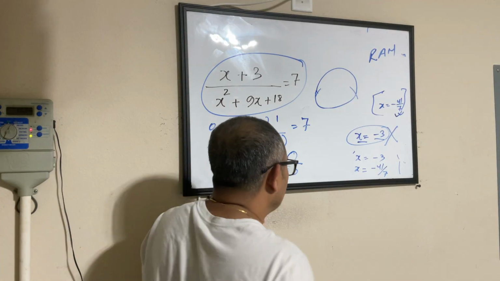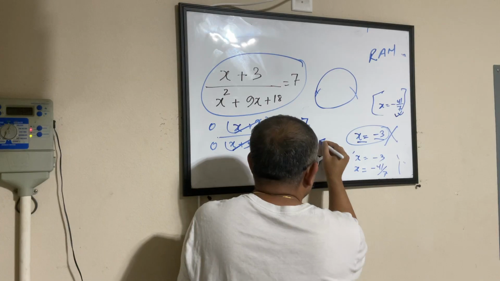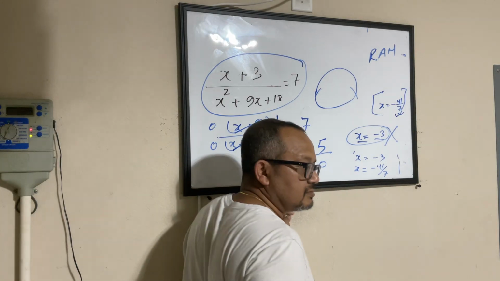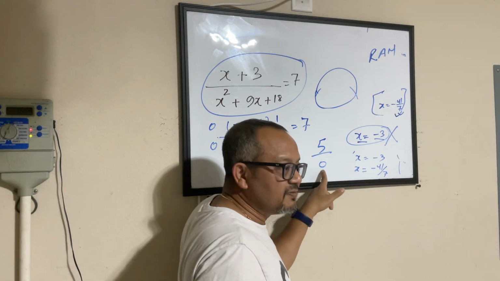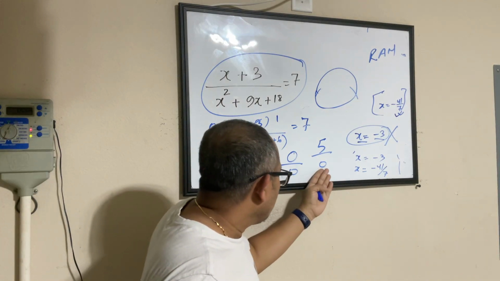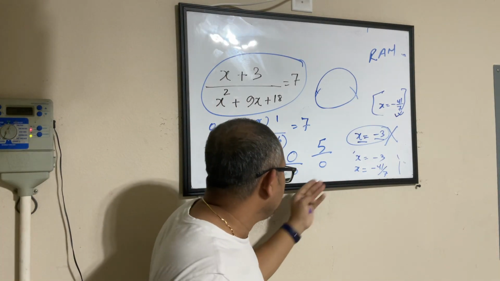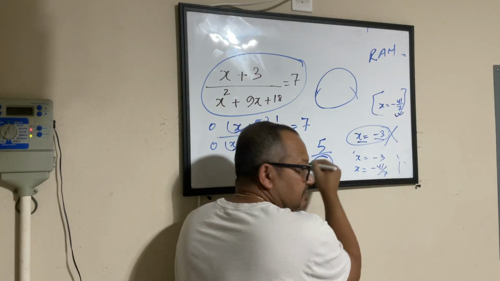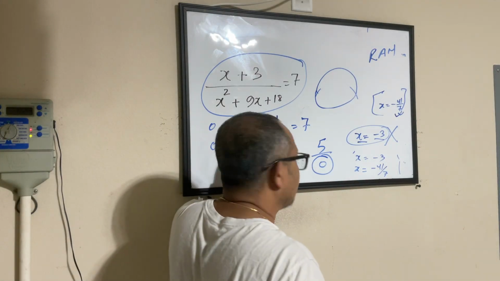I don't want to deal with anything where I have even 5 by 0. Because if I have 0, this becomes infinity. There is no end to it. So I want to knock out the scenarios where I have a 0 in my denominator, regardless of whether I have it in the numerator or not.